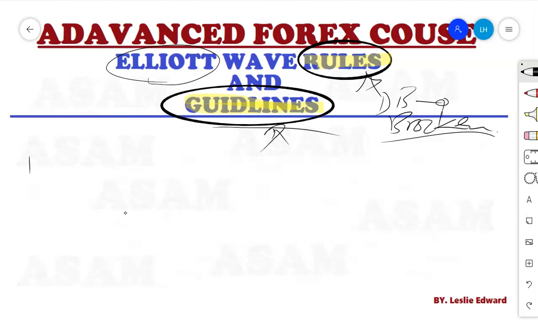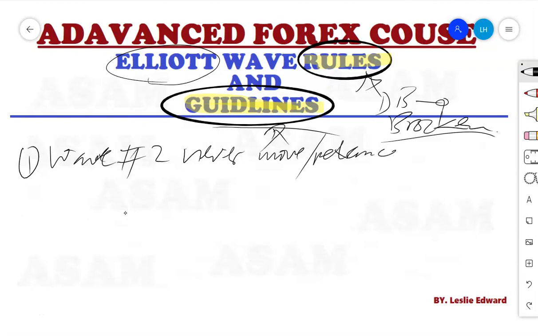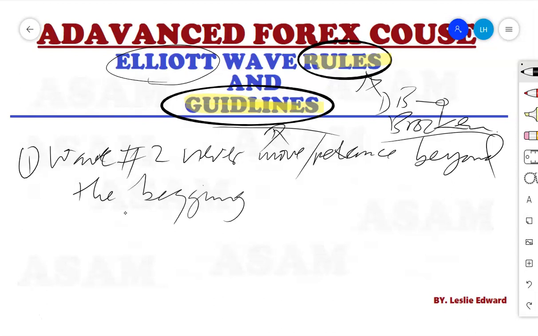The first common rule is that wave number 2 never moves or retraces beyond the beginning of wave 1. That's the first principle that most mentors provide, and most students end up thinking that those are the only rules.